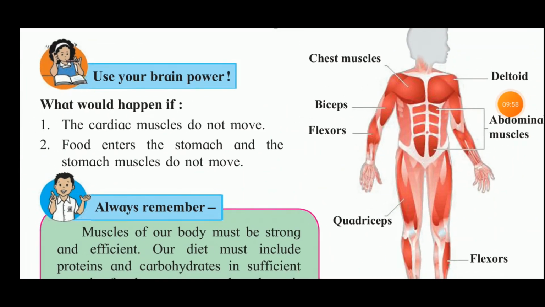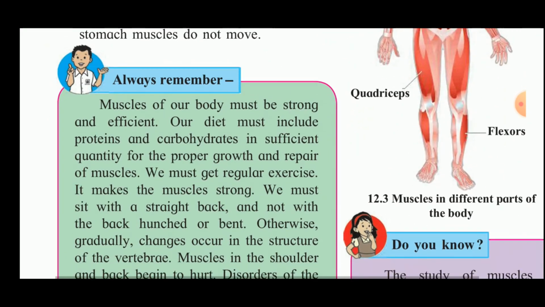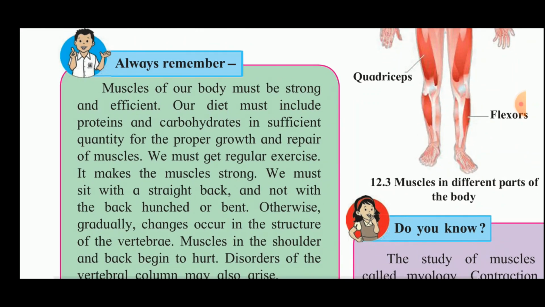Now the next question is, what would happen if the cardiac muscles do not move? If the cardiac muscles do not move, the heart would not beat. Now, food enters the stomach and the stomach muscles do not move. Then the churning of the food will not be there and the food would not be digested. So, always remember, muscles of our body must be strong and efficient.